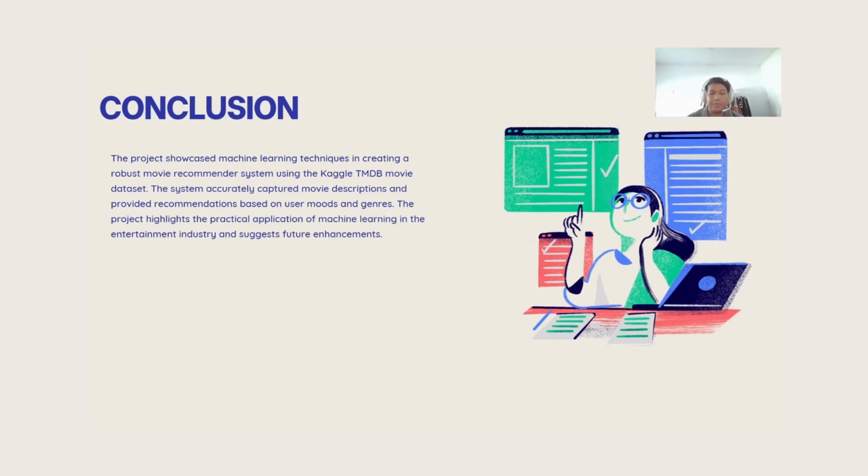So by implementing data processing and feature engineering, the system effectively utilized TF-IDF to understand movie descriptions. The consistent performance of the model, as indicated by evaluation, underscores its effectiveness and reliability. So I guess that's all from us.